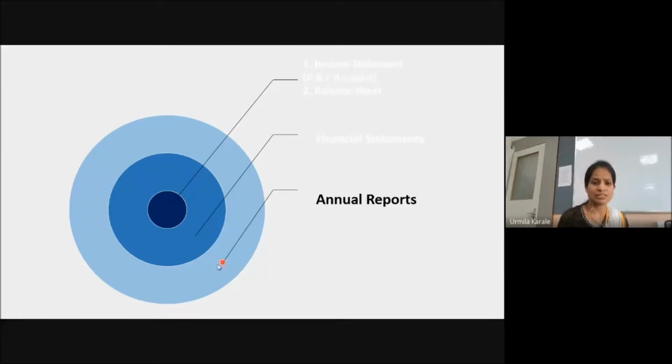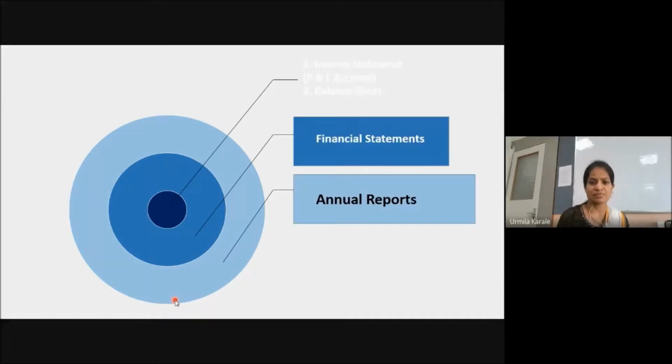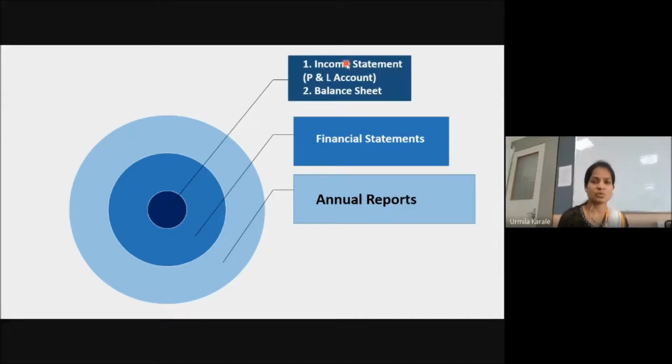If you see how the financial statements and annual reports are related, first of all, you can see this is something like an annual report. Next is financial statements. In the annual reports, you will find the financial statements. And when we say financial statements, we mean income statement, that is profit and loss account details, then balance sheet, that is the statement of assets and liabilities. We specifically refer to only profit and loss account and the balance sheet. Cash flow and other details are not required at your level.